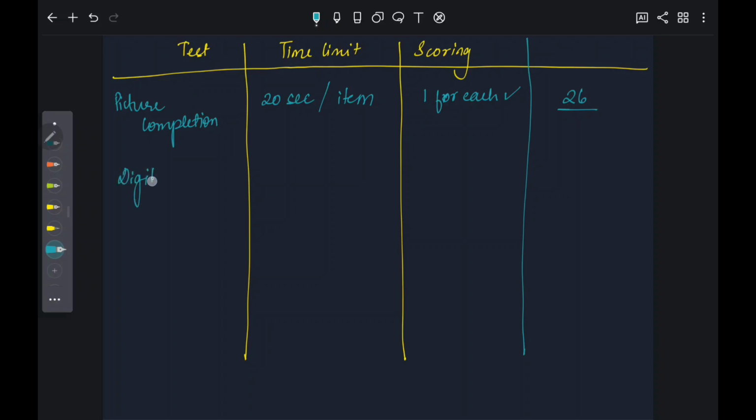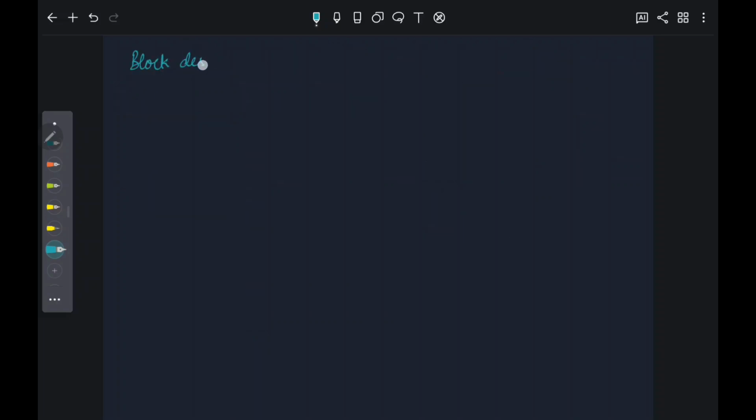For digit symbol, the time limit is 90 seconds. 1 point is given for each correct square filled, and it gives a half credit for reversed symbols. The maximum score here will be 90. There are 10 practice items. They are not scored.